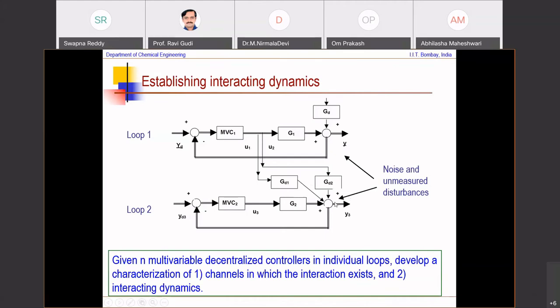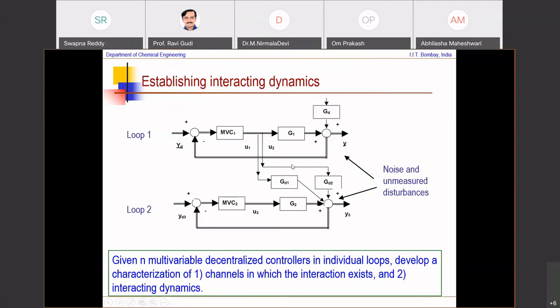But as I said earlier, since U1 and U2 emanate from the same multivariable controller, they are correlated amongst themselves. And so when you test the correlation between U1 and Y3 and U2 and Y3, although the interaction exists only in U1, the correlation analysis will also show that the interaction exists with respect to U2 simply because U1 and U2 are correlated among them. And so here also the use of partial correlation analysis proves quite helpful in being able to isolate the channels in which the interaction exists.